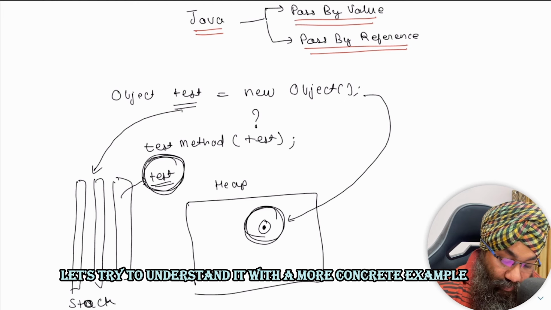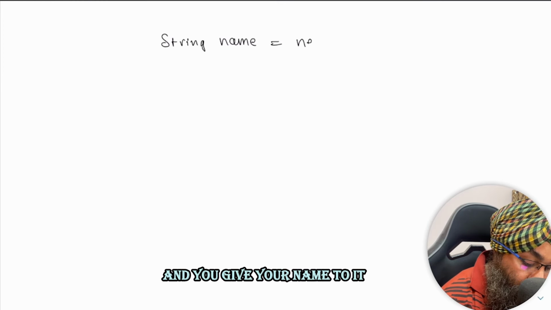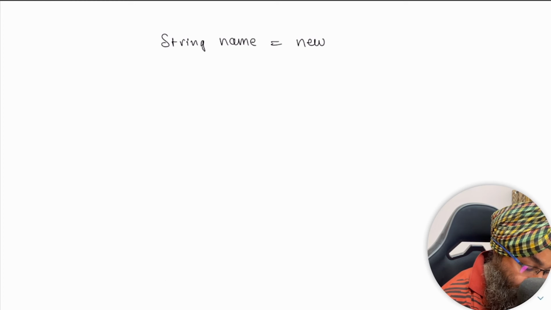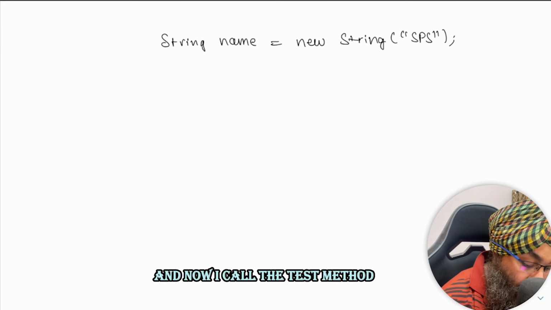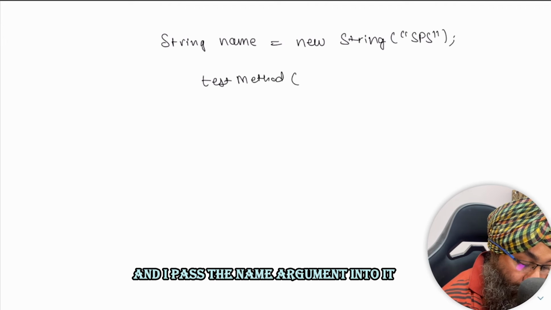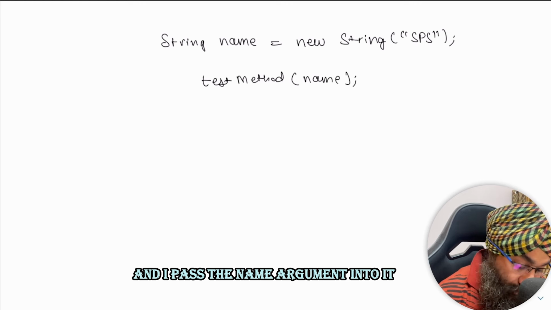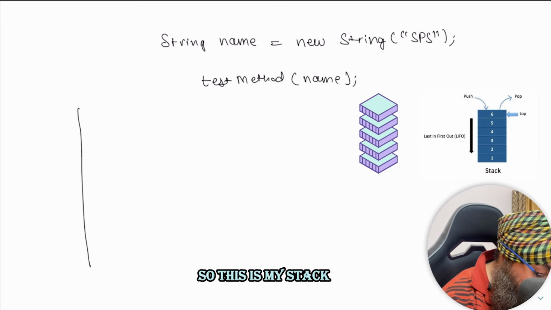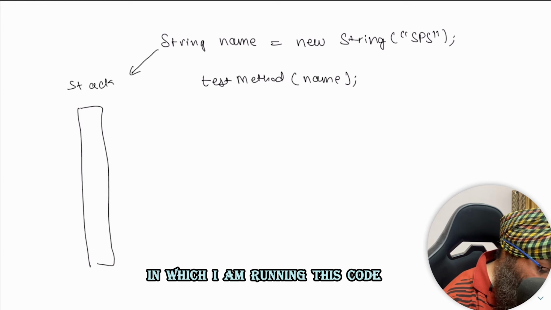Let's try to understand it with a more concrete example. For example, you create a string object name and you give your name to it. So for example, I give it SPS and now I call the test method and I pass the name argument into it. So this is my stack in which I am running this code.